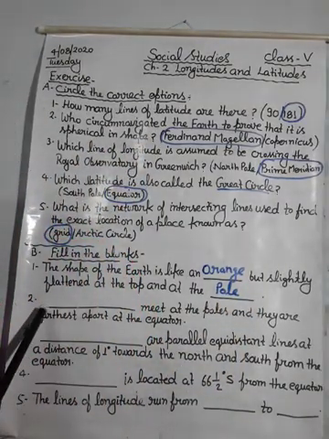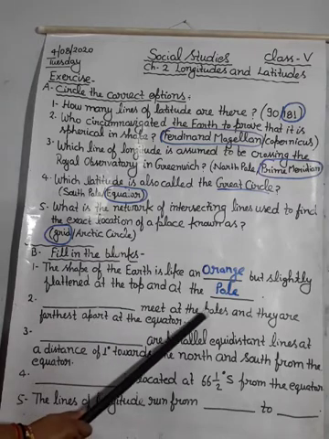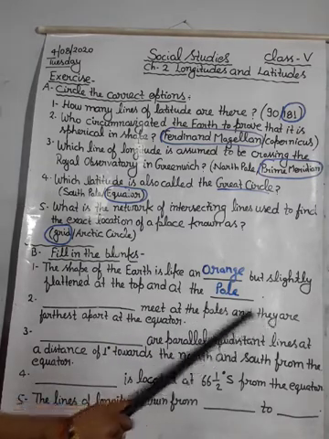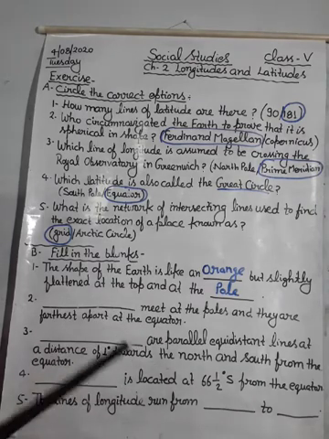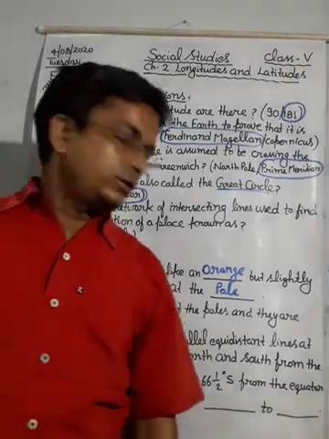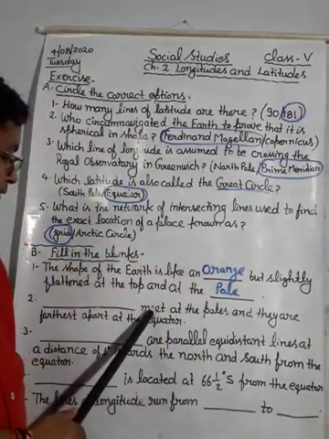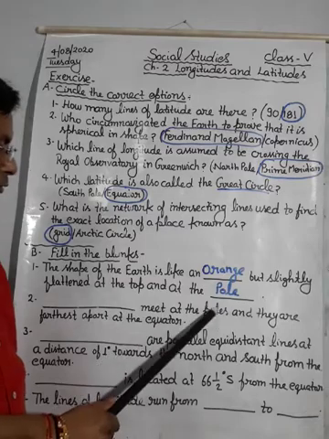Next is, dash meet at the poles and they are furthest apart at the equator. Which lines meet at the poles?